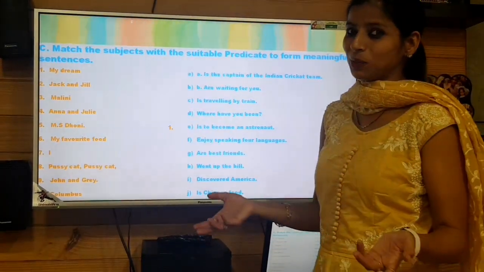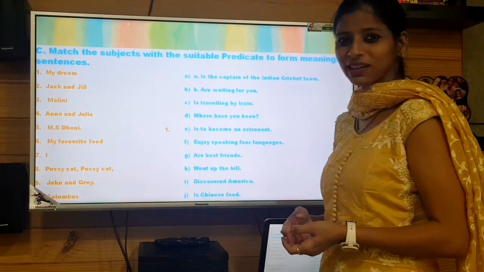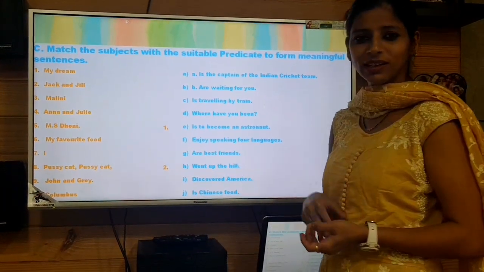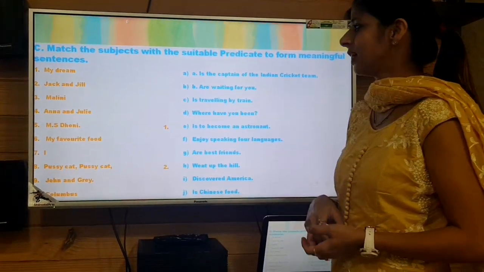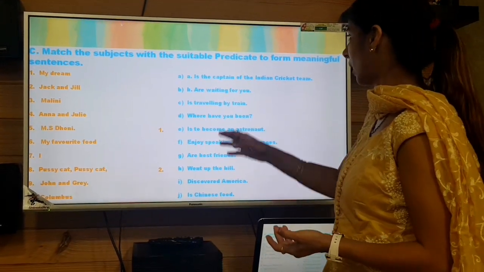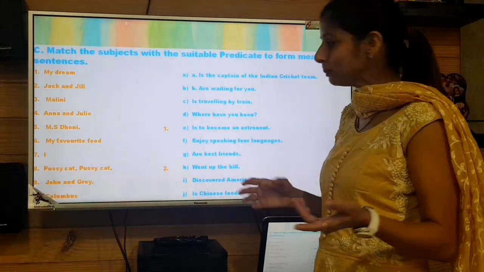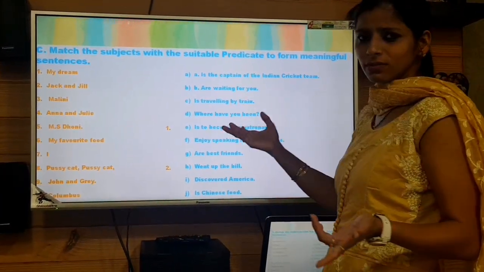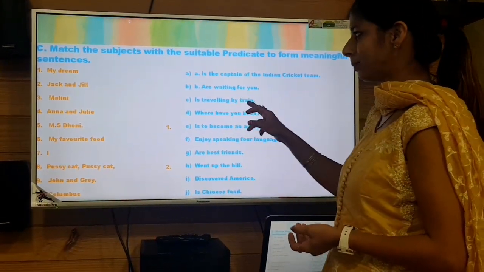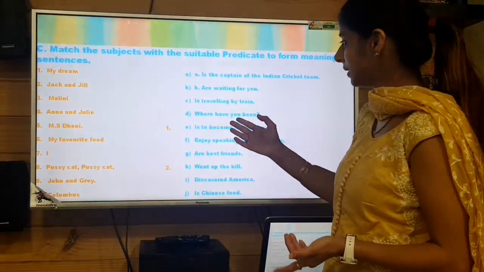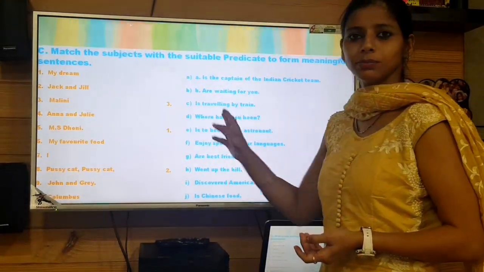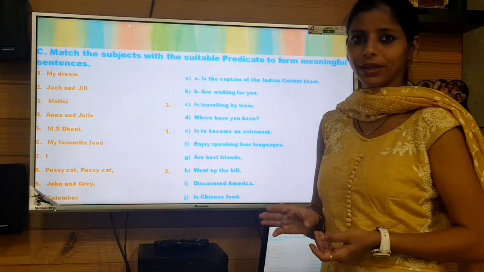Jack and Jill, you know this rhyme, 'Jack and Jill went up the hill.' So now we have found the answer for this also: 'went up the hill,' right? Then the third one is Malini. Malini, let's find out: 'is the captain of Indian cricket team?' No. 'Is' would not be attached with a single person... Actually 'is traveling by train' can be there, isn't it? So we'll be adding on this only. Third, Malini is traveling by train, right?